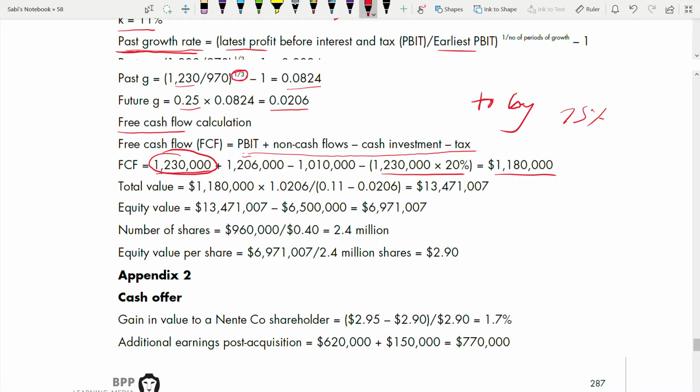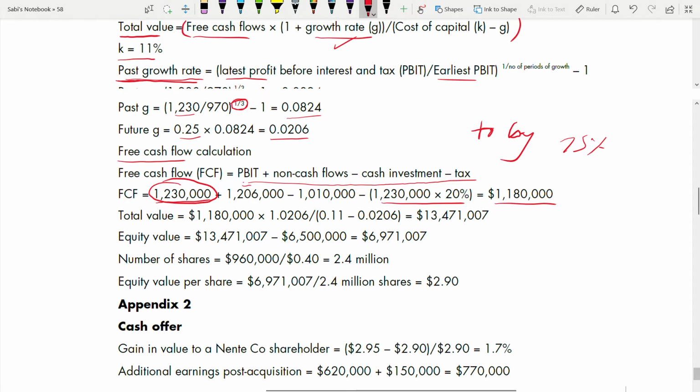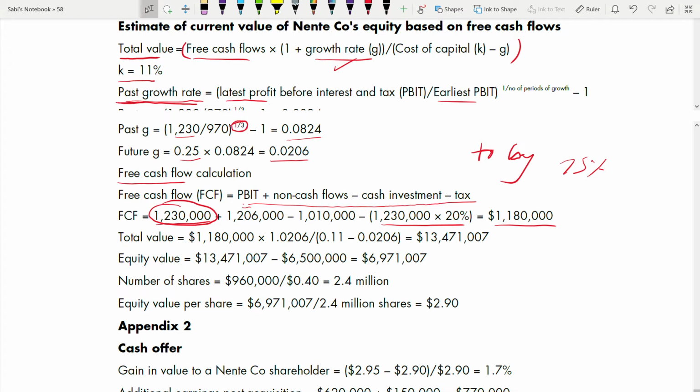Now you have all the components. You have the growth rate, you have the free cash flow. What's next? Just put it in the formula. So free cash flow, okay, look at this formula. The total value is free cash flow into 1 plus growth rate. So 1 plus growth rate is 1.026, divided by cost of capital, which is 11%, minus the growth rate. So this is the value, but it is the total value.